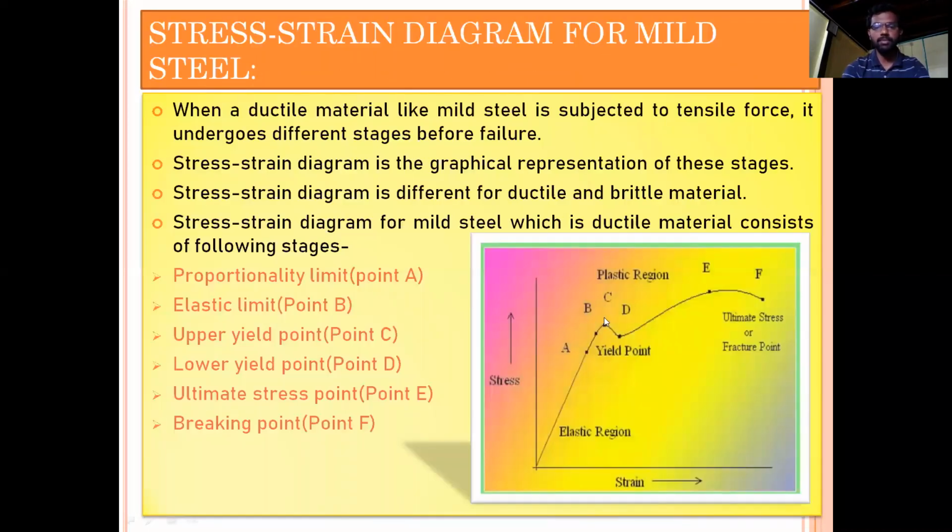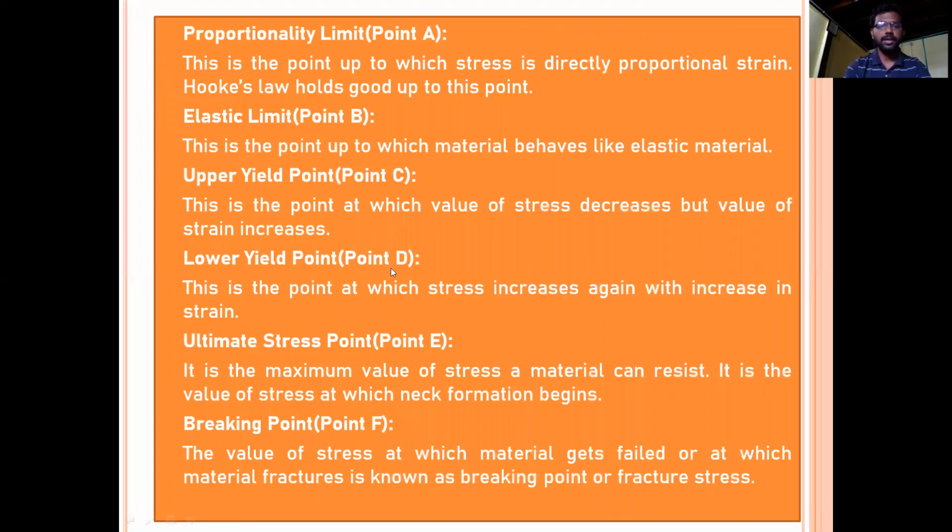Okay. If you see the diagram here, from point C, what happens? The value of strain is increasing. But what about the value of stress? It is decreasing. Instead of going upward, it is going downward. So the point at which the value of stress is decreasing but the value of strain is increasing is known as the upper yield point. So this is the upper yield point, and it is denoted by point C.